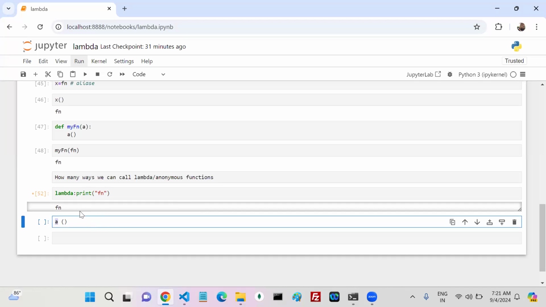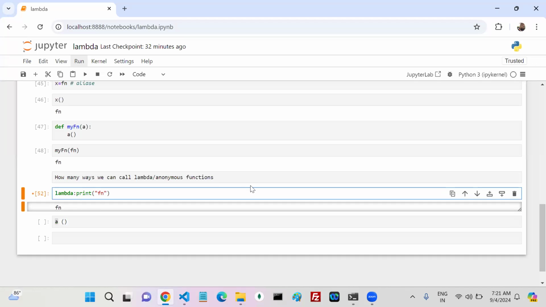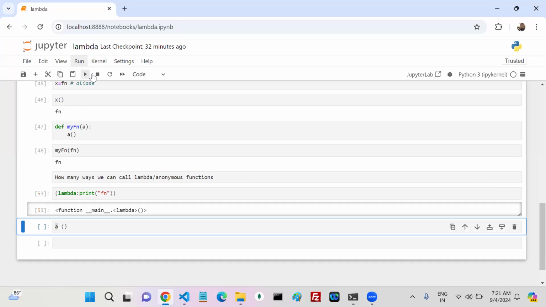So here also, which function? I'm not specifying whether it is an anonymous function or a named function. A is a function, that's it. That can be anonymous, that can be named, same stuff. Here also, this is my lambda function. Syntactically, is it valid or invalid? Yes, this is my lambda function.